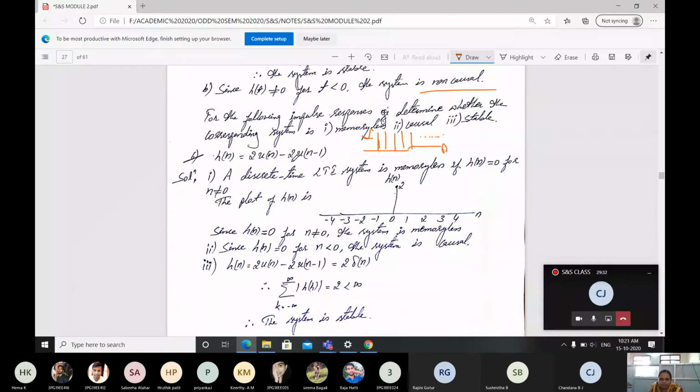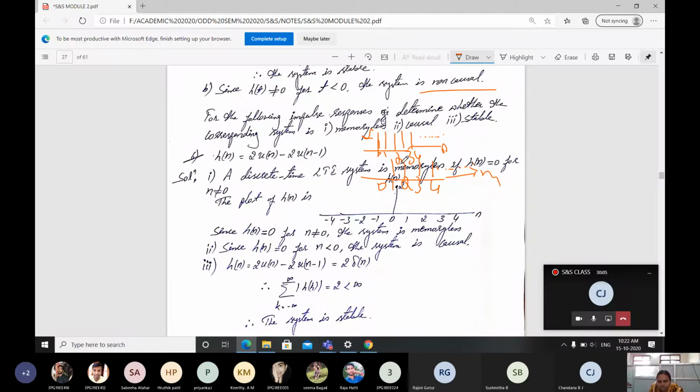Then what about 2u of n minus 1? The signal is shifted by one position. Taking the 0th position, then 1, 2, 3, 4, the signal is shifted by one position with the magnitude remaining the same. You will get it like this, and it will continue further. This is the signal minus 2u of n minus 1.